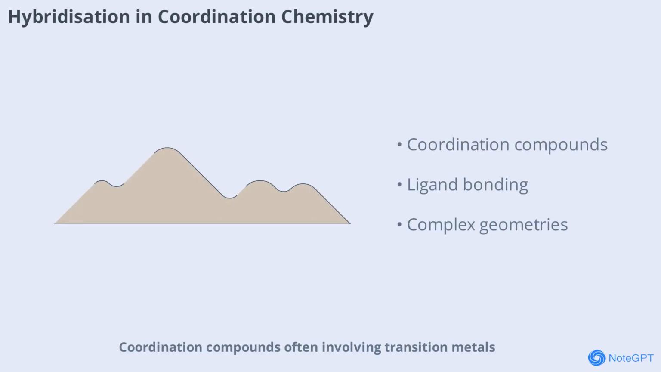Coordination compounds, often involving transition metals, showcase complex hybridization patterns. Ligands bond to the central metal atom using hybrid orbitals, resulting in a variety of geometries like octahedral, square planar, and tetrahedral. Understanding hybridization is essential for predicting the structure and behavior of these compounds.